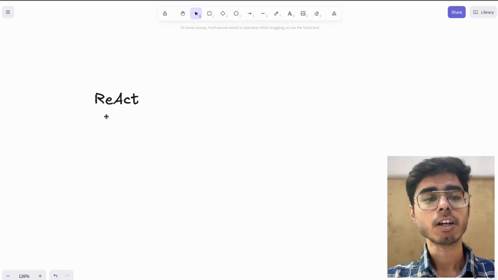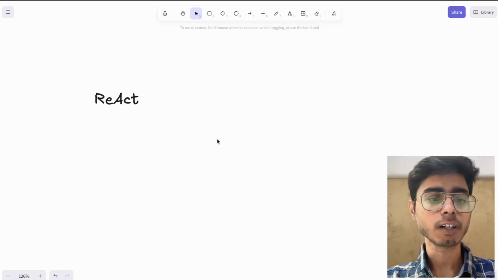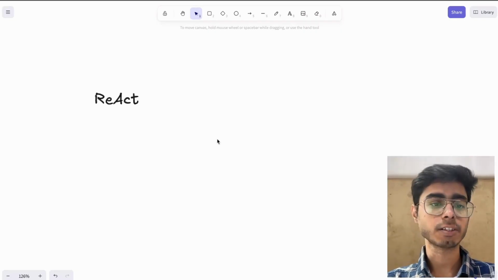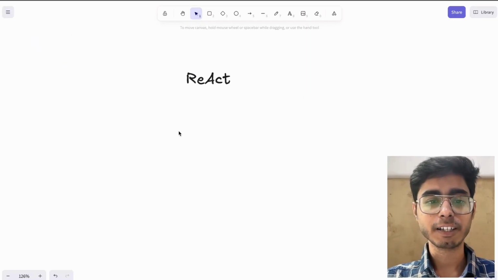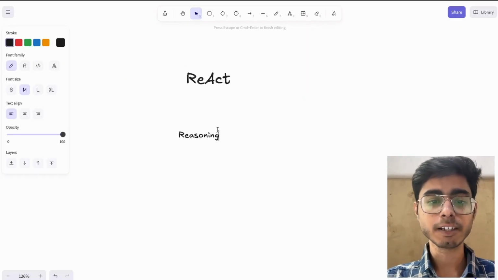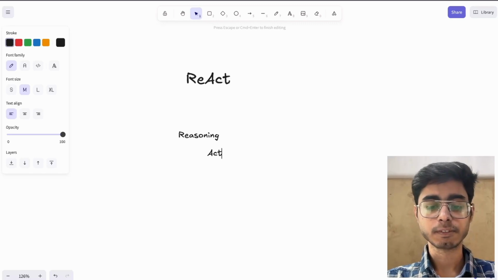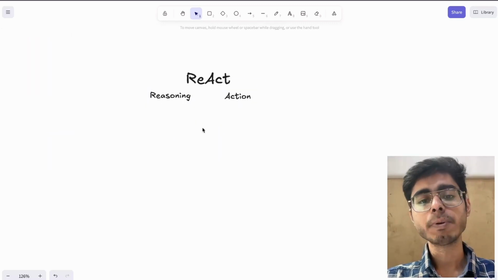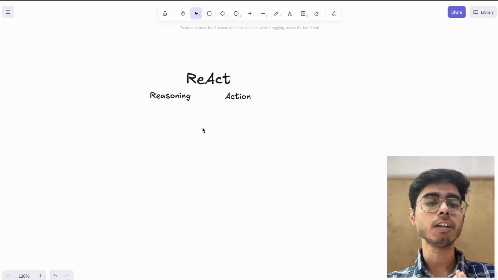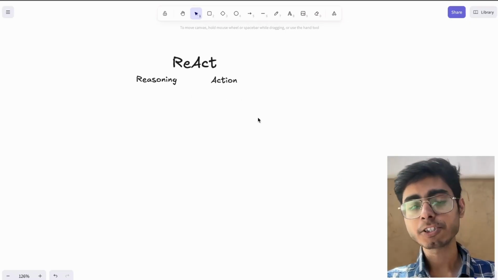R-E-A-C-T, React. So what is this? So you must have heard about agents, right? React agents. So basically this is made up of two words, reasoning and action. Okay, so reasoning and action. So based on this concept itself, the agents are built. Let's try to understand this.